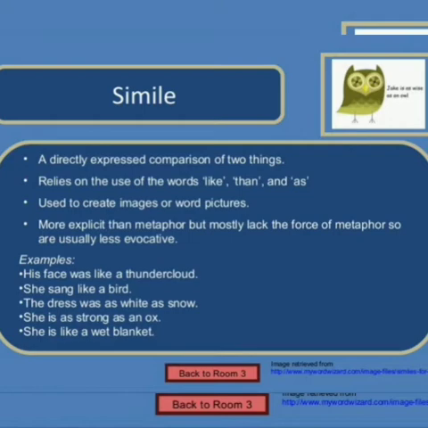If you are comparing two things of different nature and it is introduced by words such as like or as, then it is simile.